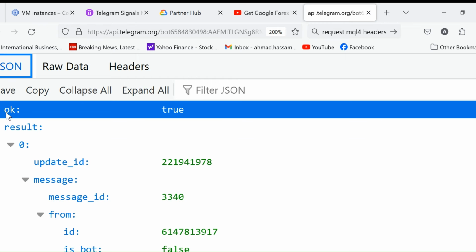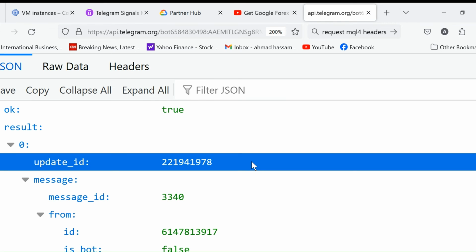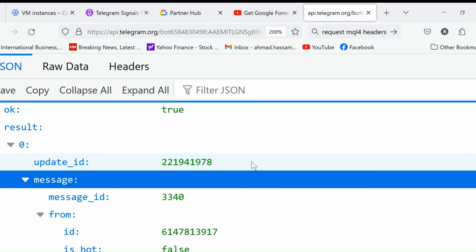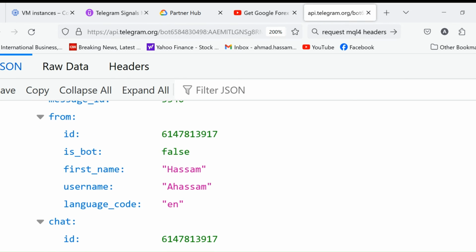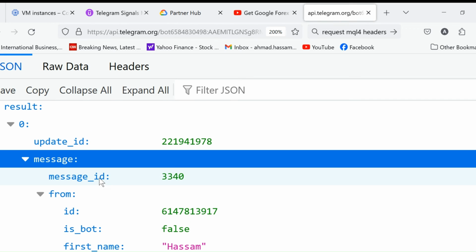First, OK is true. We have downloaded this message successfully. Result, index 0, has got this update ID, 22194197. We will need it because each message will have its own update ID, and we will keep track of these messages through this update ID.